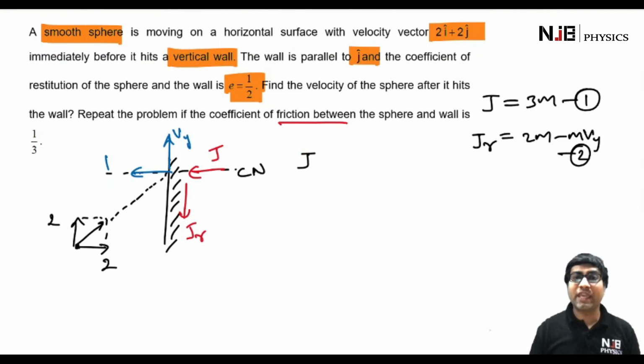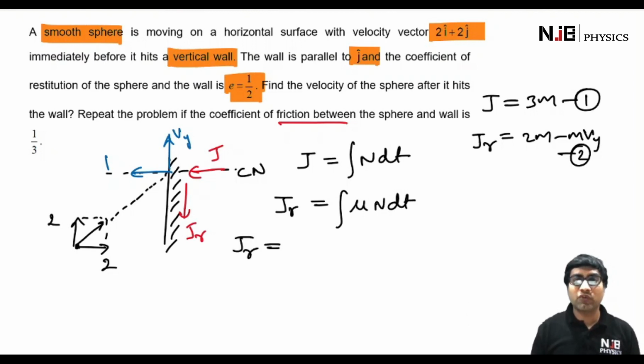Now see this J, it is the linear impulse imparted by the normal force on the particle, which is equal to the integral of N dt, and Jr is the linear impulse imparted by the friction force, which can be written as the integral of μN dt. Or in other words, Jr = μ times the integral of N dt, and the integral of N dt is J. So we get a relation between Jr and J as Jr = μJ.